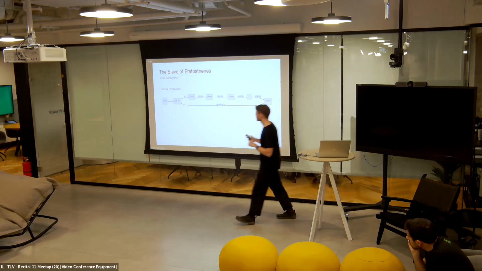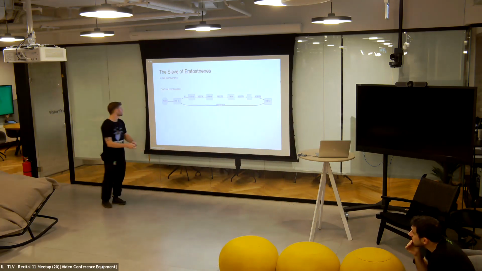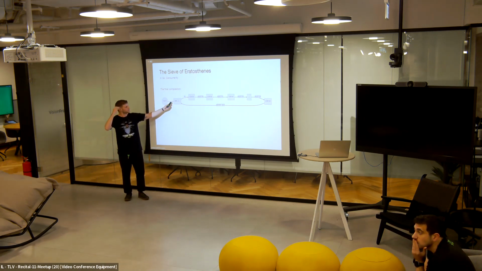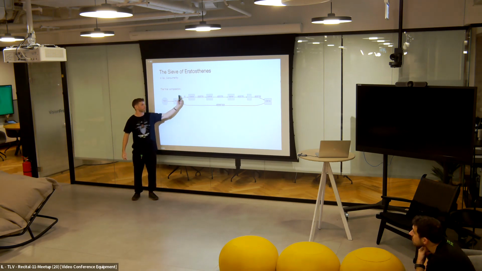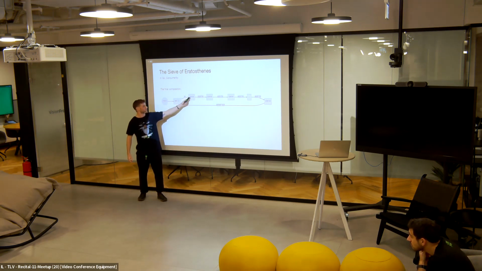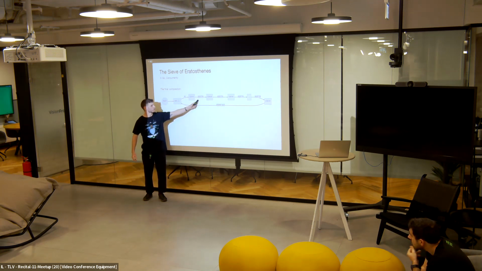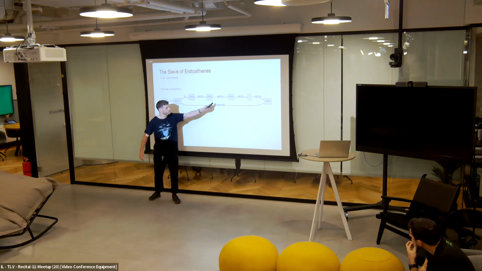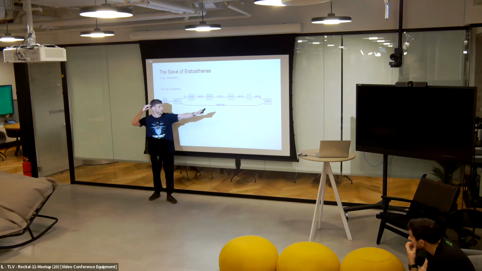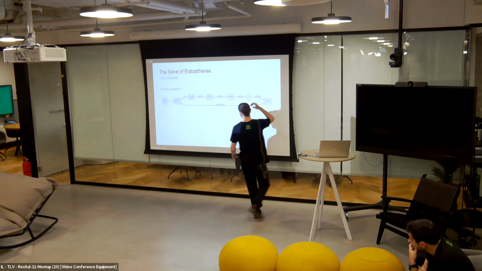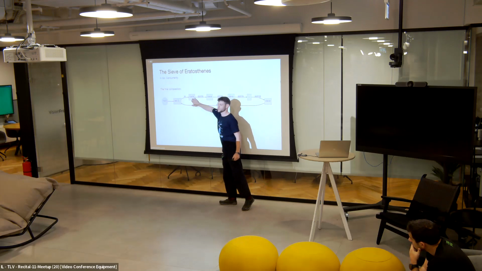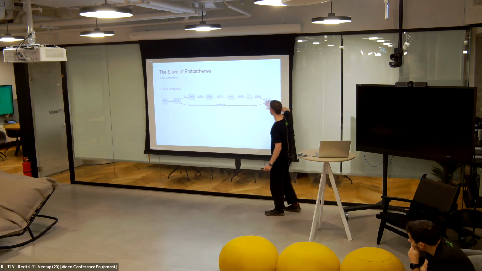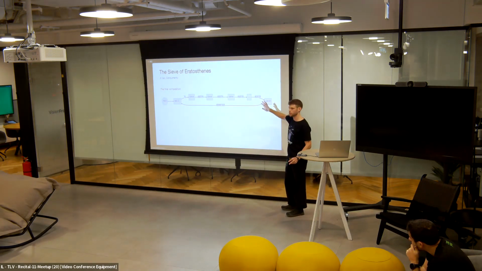So the idea is as follows. We're going to start off with our sec function. It's going to pass off the numbers 2, 3, 4, 5 to the first sieve function. The sieve function is going to write to an out channel, which is going to be the in channel to the next sieve function, which will be the out channel to the next sieve function, and so on until we finish. And I just want you to notice that this sieve will print the first prime number, this sieve will print the second prime number, this sieve will print the third prime number.